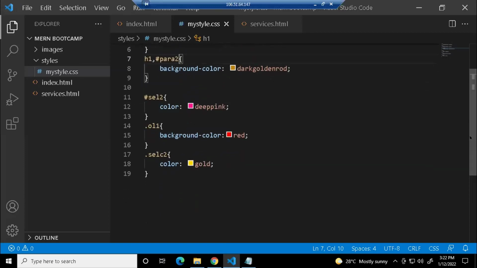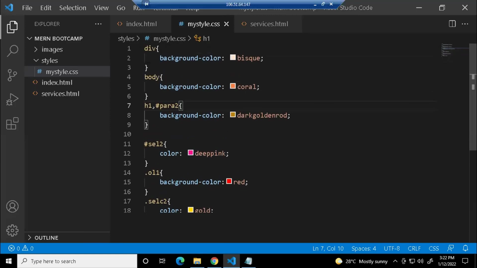Is it clear, everyone? Guys, is it clear? Any doubts with this? Yes, ma'am. It's clear.